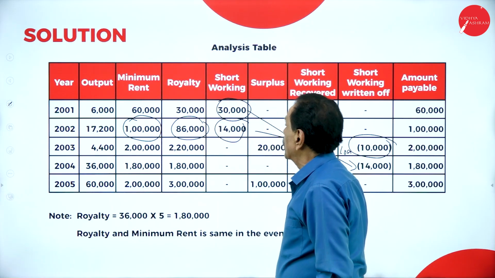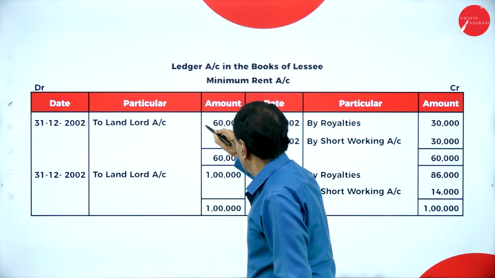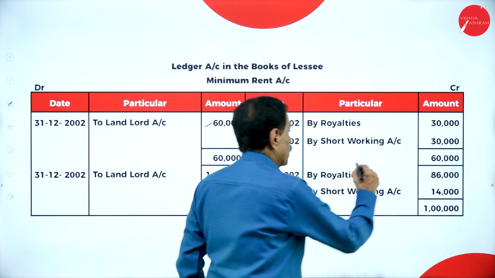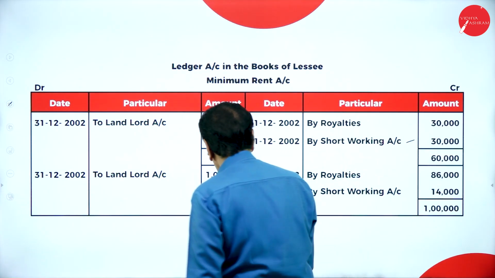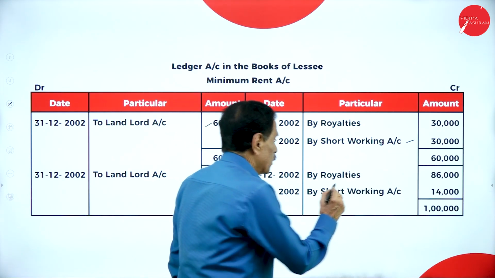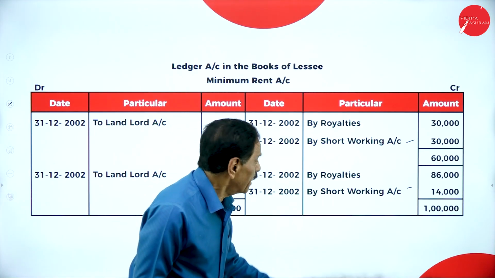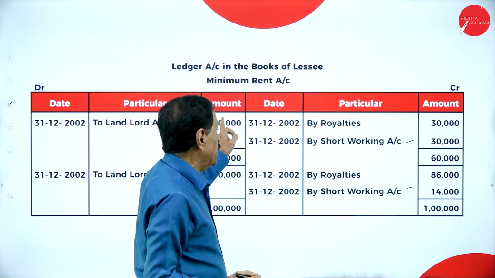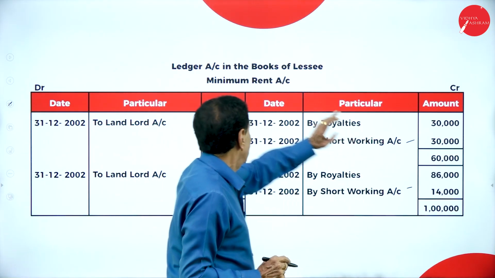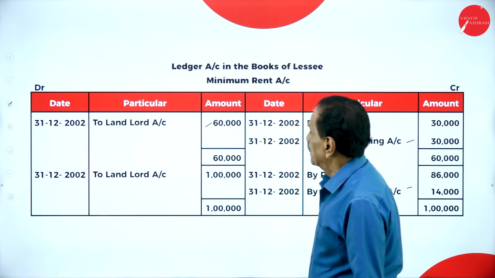So we'll move on to the ledger now. In the books of lessee, minimum rent account. Minimum rent account to landlord 60,000. By royalties 30,000. By short working 30,000. Next year, to landlord 1 lakh. By royalty 86,000. By short working 14,000. So the entry: royalties account debit, short working account debit, to minimum rent account. I will repeat. Royalties account debit, short working account debit, to minimum rent account, to landlord. This you have to learn.